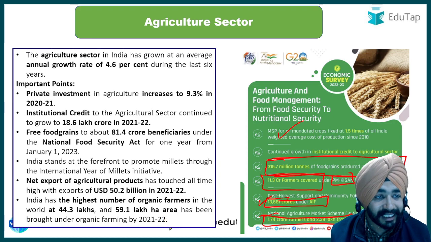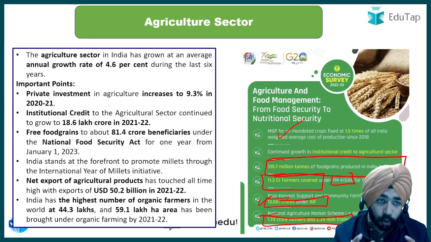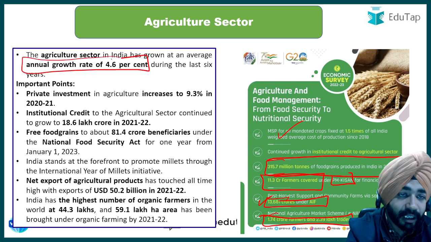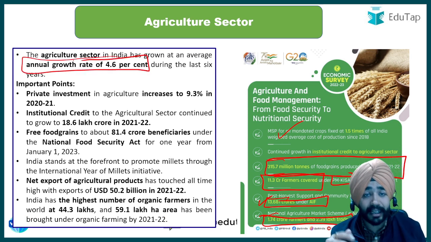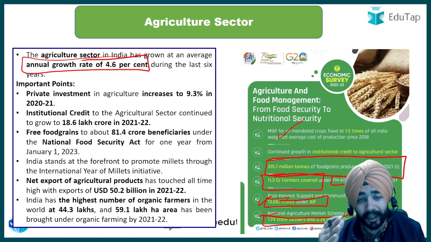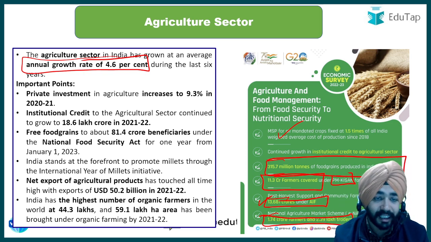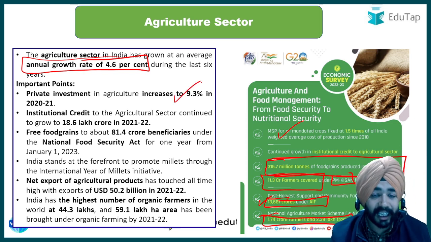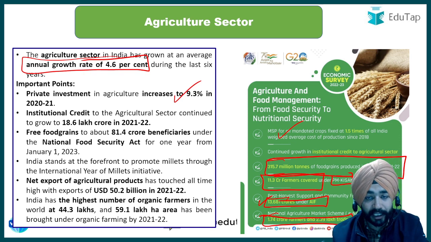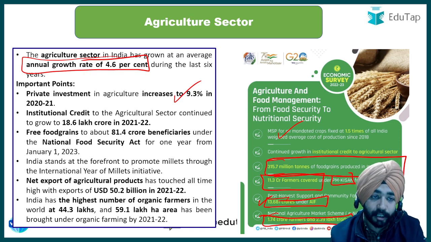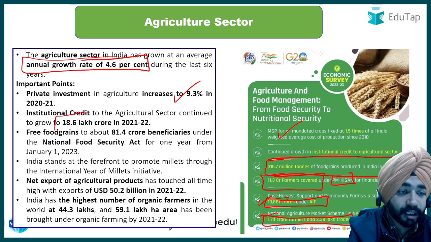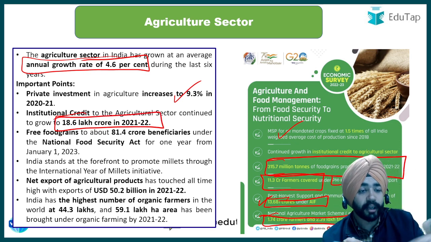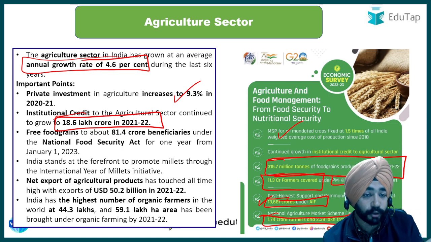So if I talk about agriculture sector growth, it says the agricultural sector in India has grown at an average growth rate of around 4.6% in the last 6 years. Private investment has increased to 9.3% in the agricultural sector. Institutional credit: I just talked to you about the credit sector. So it says the credit in the agricultural sector has continued to grow. It is around 18.6 lakh crore rupees in the year 2021-22.